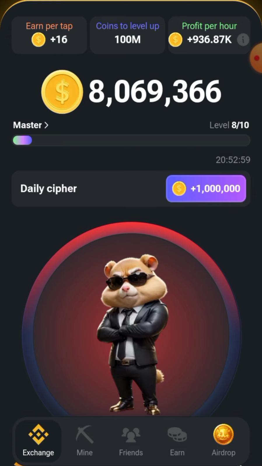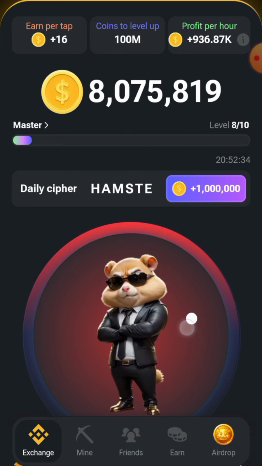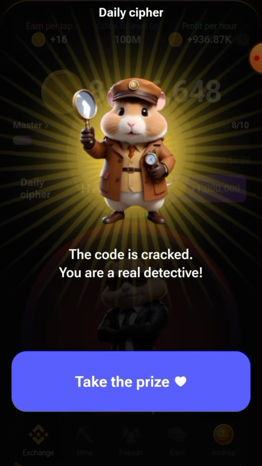H has 4 dots. And A has a dot and a dash. M has 2 dashes. And S has 3 dots. T has a dash. E has a dot. And R has a dot, a dash, and a dot. So we've collected our Morse code for today.